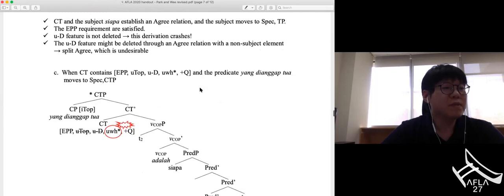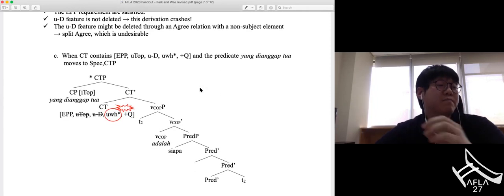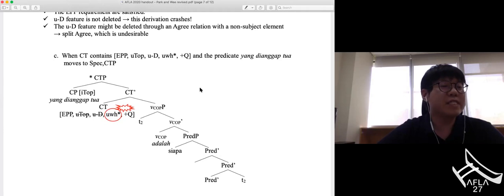Okay, so now let's think of the next possibility illustrated in 13c. It is when CT contains EPP, uninterpretable non-D feature, uninterpretable WH feature, and plus Q, and the predicate CP yang dianggap dua moves to the spec of CTP.